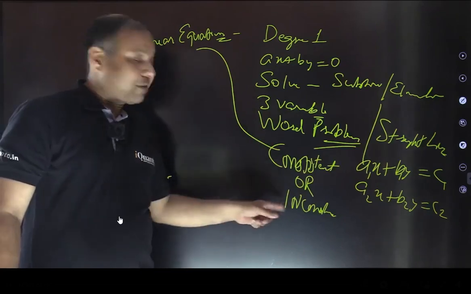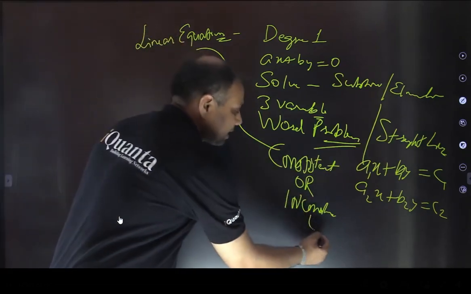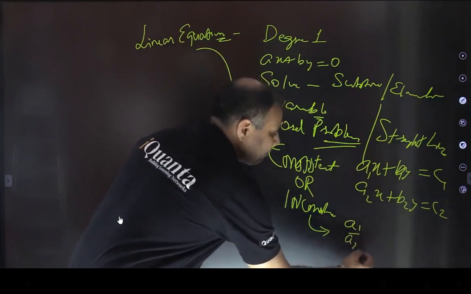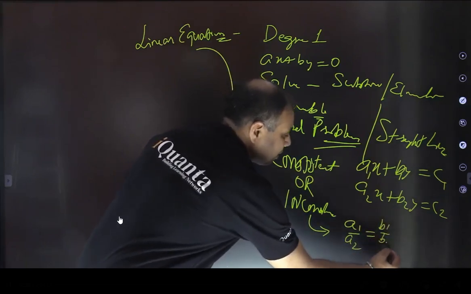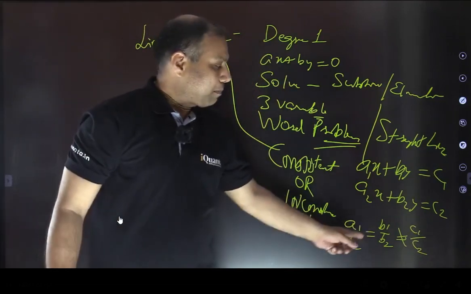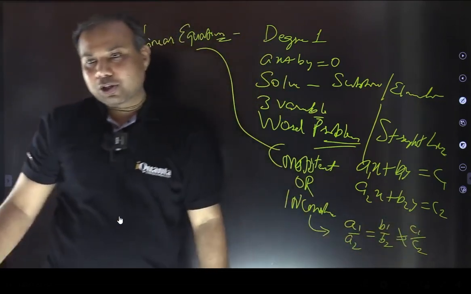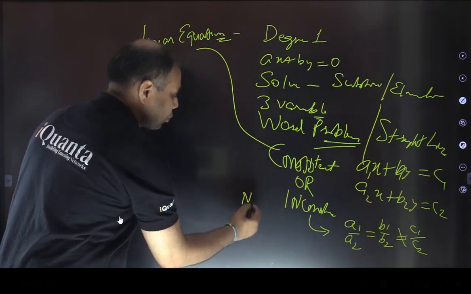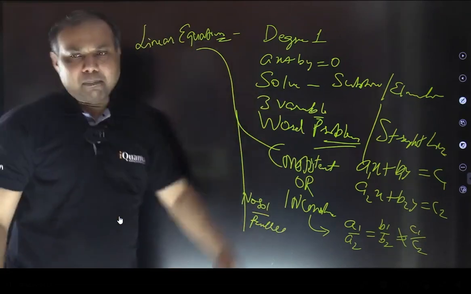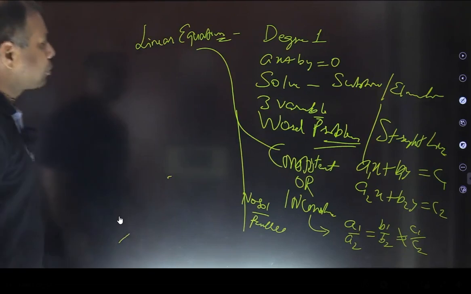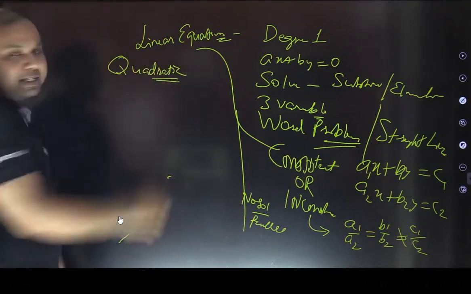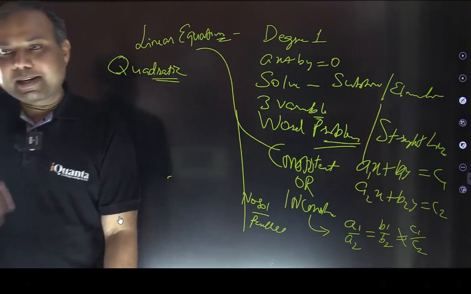So when it will happen that equations are inconsistent, so that is very easy thing. So when lines are parallel means that ratio of coefficients of x and y is same. a1 by a2 is equal to b1 by b2, but it is not equal to c1 by c2. That means they are having same slope, but their constant part is not common, so they are parallel, no solutions, right? So inconsistent means no solution, or parallel lines in terms of graph. Okay, almost we have revised the complete linear part. Fine. After that, we also talked about quadratic. Right? After this, we talked about quadratic part. So quadratic means degree 2.